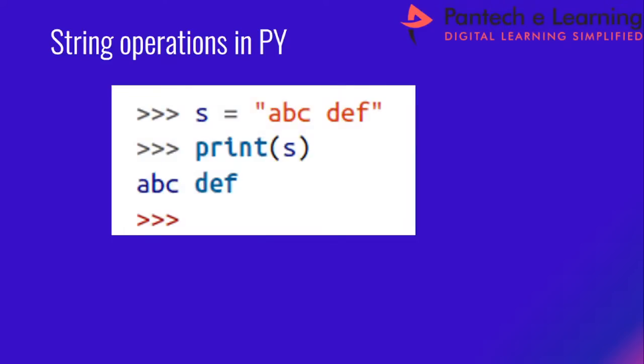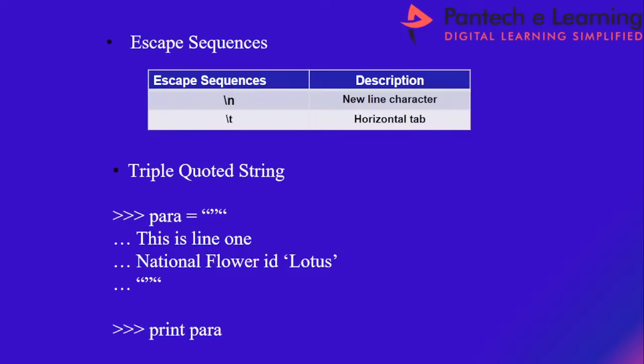So for example, if I want to print something, next I am going to discuss with you about escape sequences. So what do you mean by an escape sequence? If I want to print the line in a new line, I can go for the slash n escape sequence.